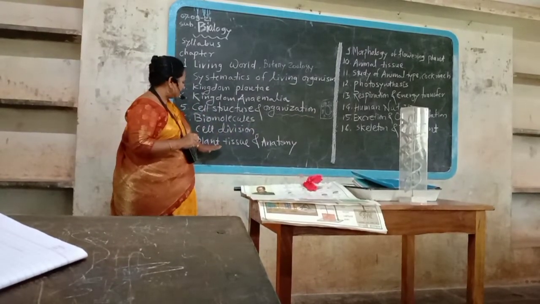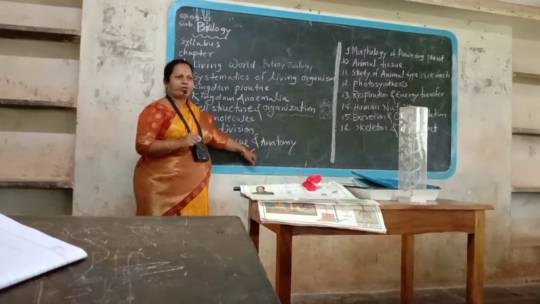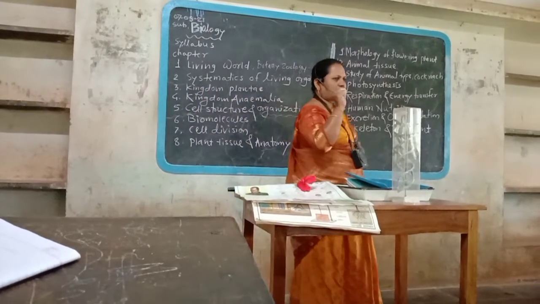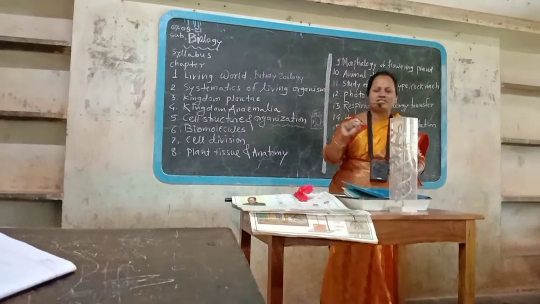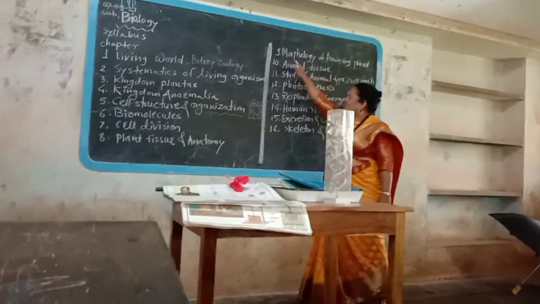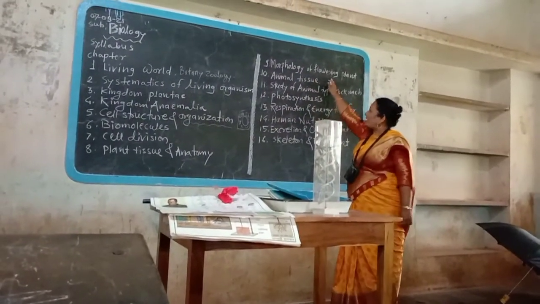We can study these plant tissues and their anatomy. Anatomy means internal structure of body organs or histology of body organs or tissue. That is the anatomy.